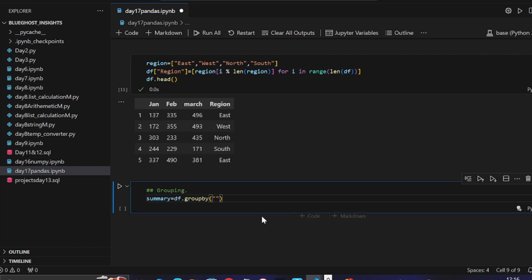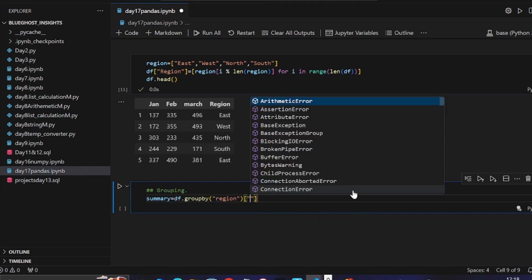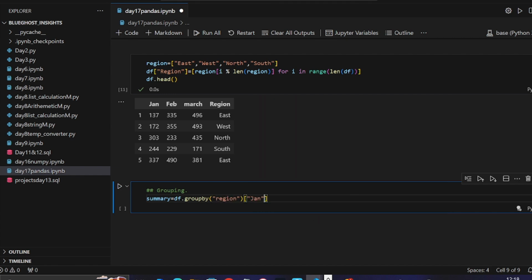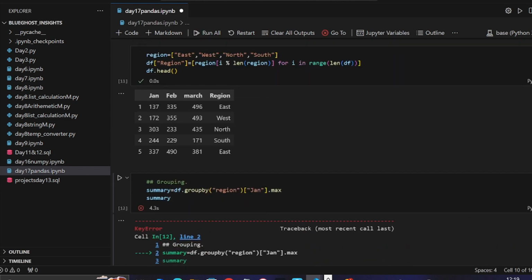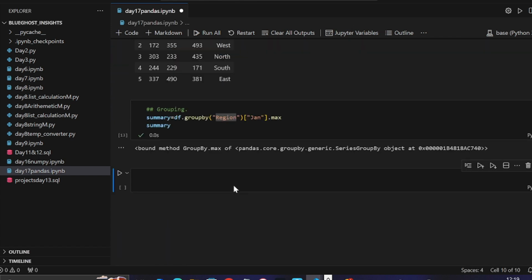So now I can go to my grouping and perform whatever I want to perform, right? I can say group by region, then over here we have January, dot, let's say max. So we'll come under here and say summary, run it. Okay, so this region is the issue, so remove this R, run it.